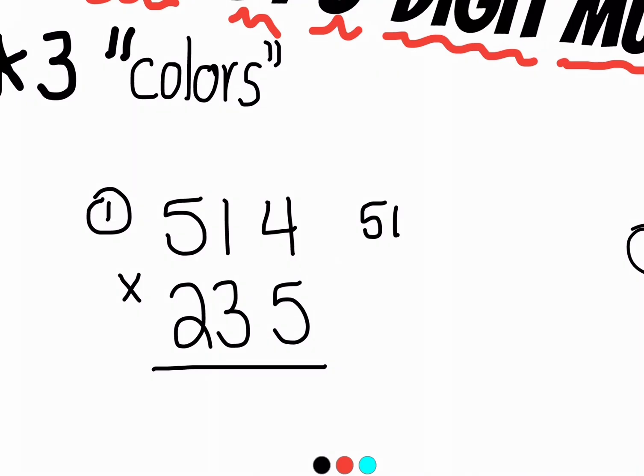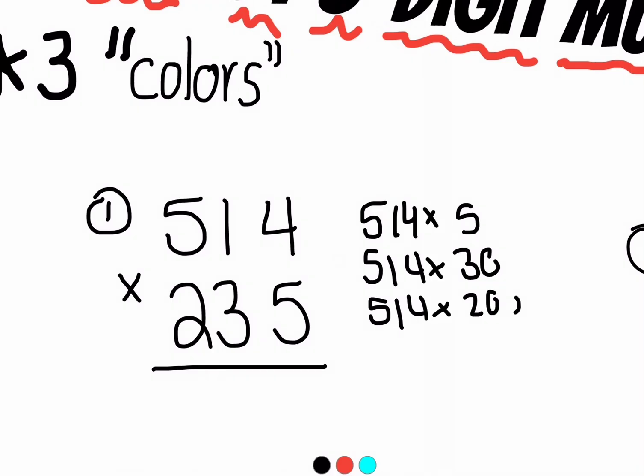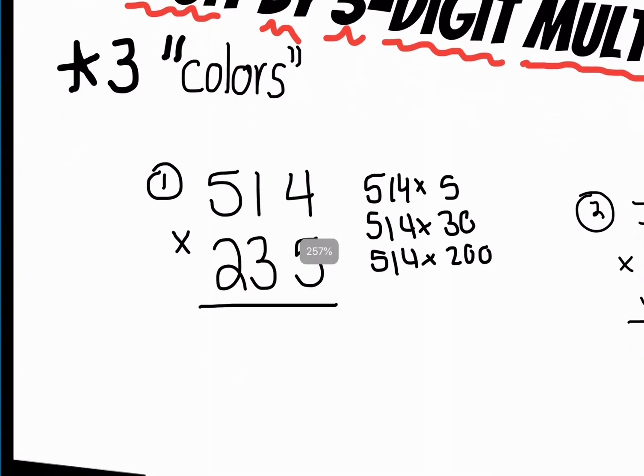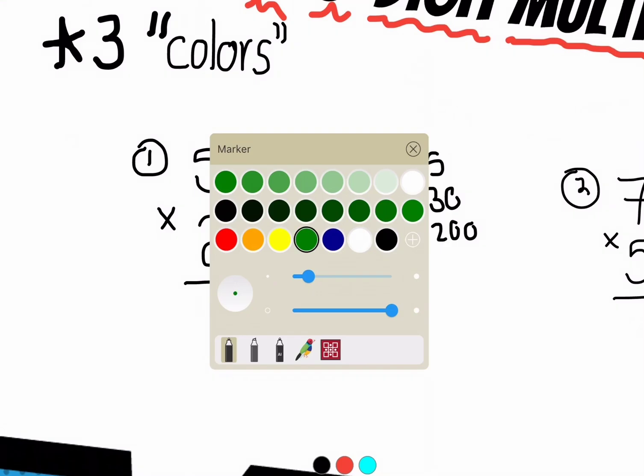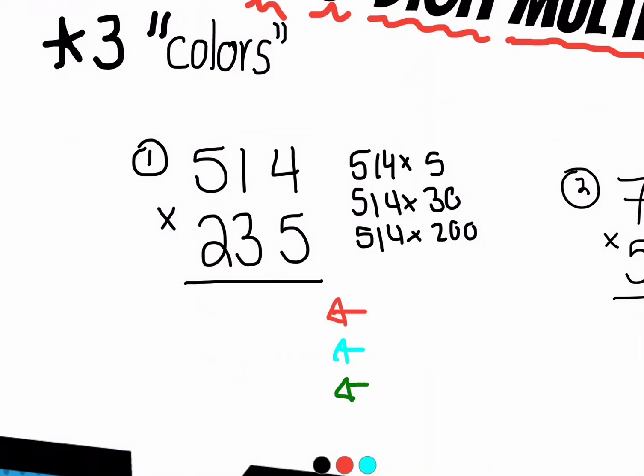It's saying, okay, what's 514 times 5? What's 514 times 30? And what's 514 times 200? And you're just combining all that information together. So we're going to have a red group, a blue group, and a green group. The green will represent the 514 times 200, the blue will represent the 514 times 30, and the red will represent 514 times 5.